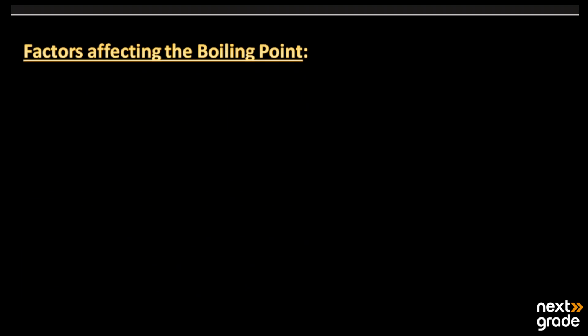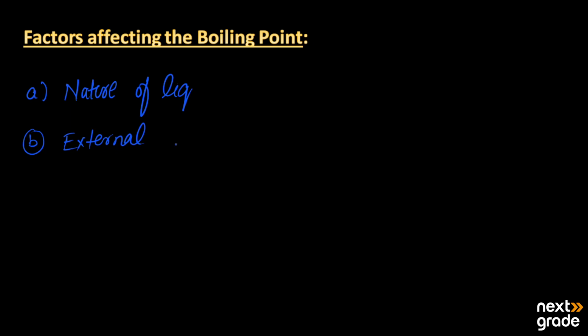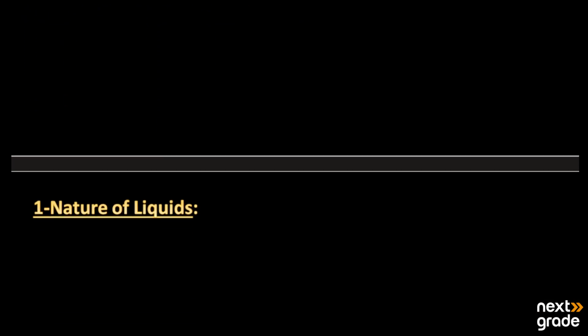Next, we have the factors that are going to affect the boiling point of the liquid. Mainly, we have two factors that affect the boiling point of the liquid. Number one, we have the nature of the liquid, or we can say the intermolecular forces, that will affect the boiling point of the liquid. And second, we have external pressure, and how the external pressure is going to affect the liquids. Okay, so let's discuss these factors one by one.